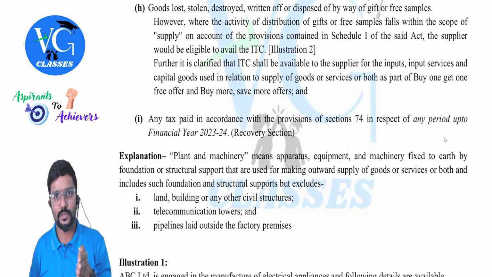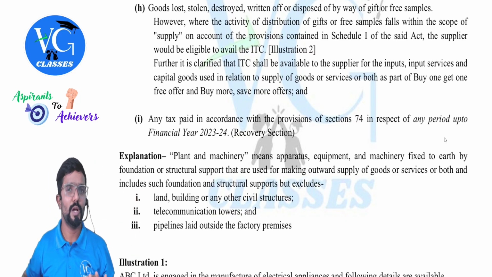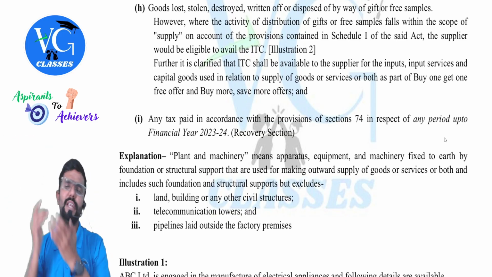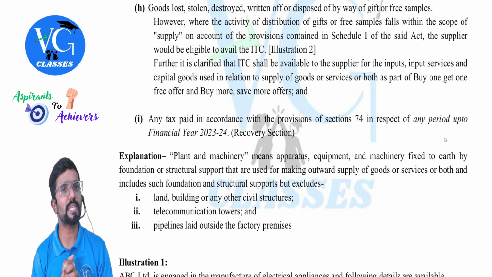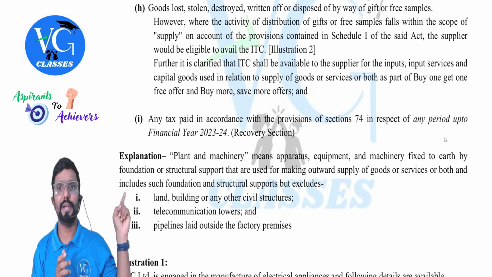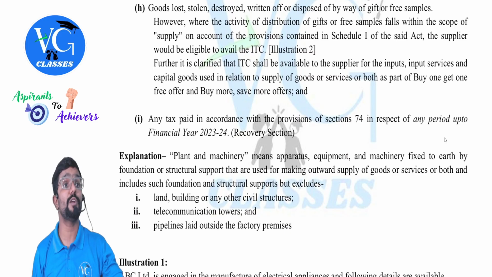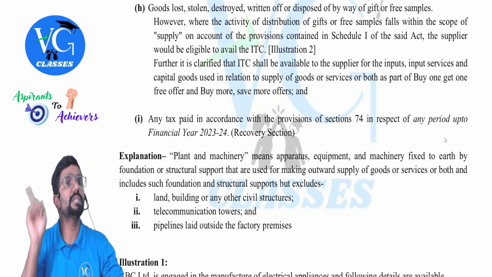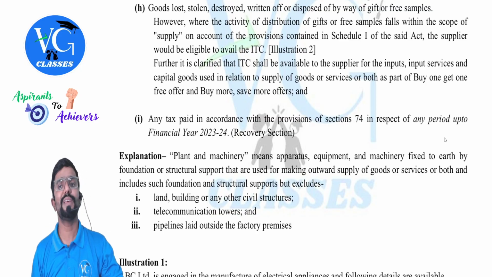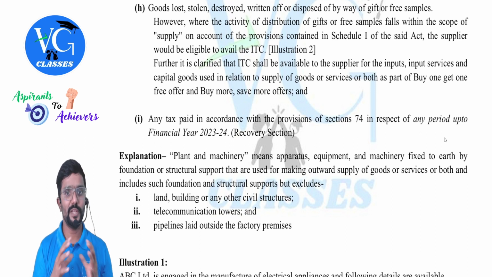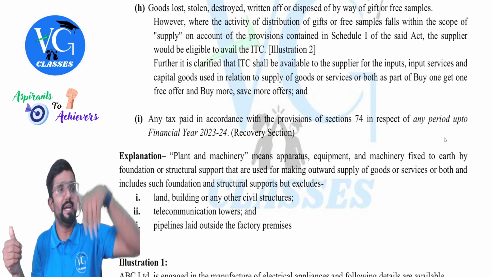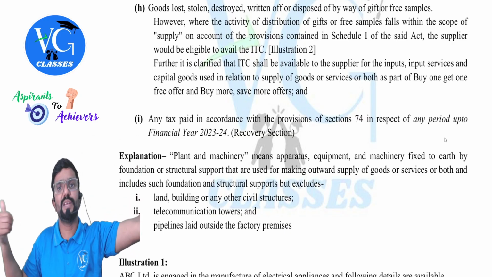Next situation. Sir, I purchased the goods. I claim credit now. But after few months, it is lost, sir, or someone stole it, sir, or it is disposed of freely, sir. Is it a supply now? Yes. Credit is already claimed. Para 1 of schedule 1 will get attracted. Should the person pay GST even though there is no consideration? Yes, he has to pay it, because when it was purchased, he has already taken the benefit of credit. So please be careful. If it is a supply as per schedule 1, then credit would have already been claimed. Now this becomes a supply.